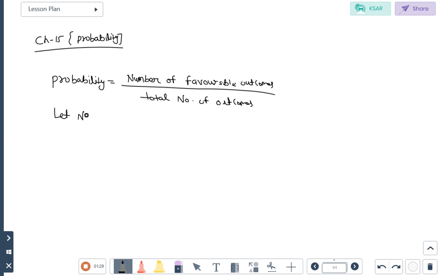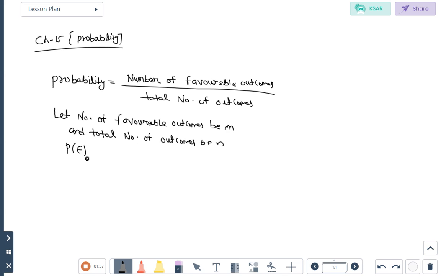Let the number of favorable outcomes be m and the total number of outcomes be n, then the probability of that event is given by m by n. That is P of E, meaning the probability of an event E. So P of E is m by n.